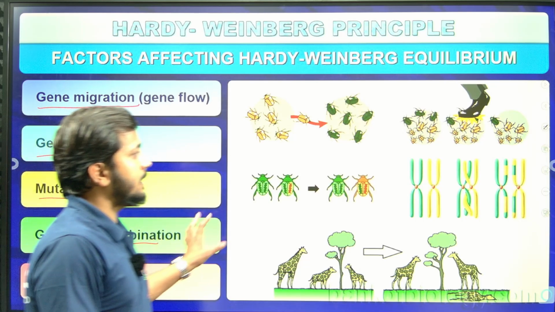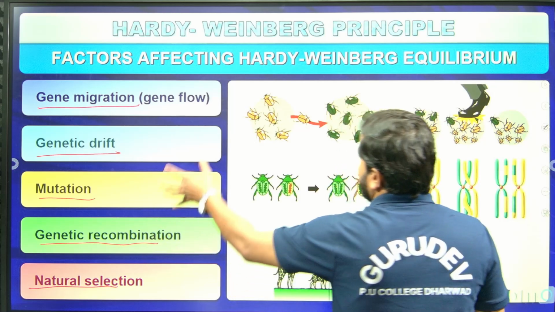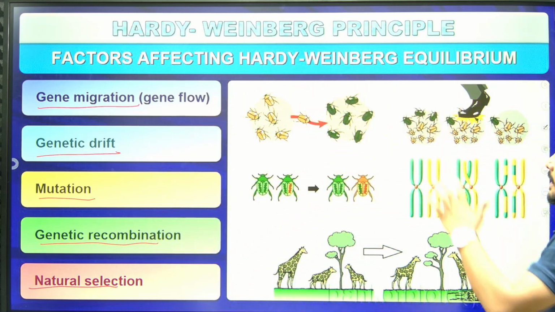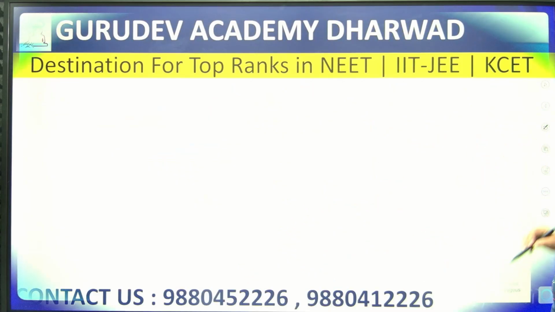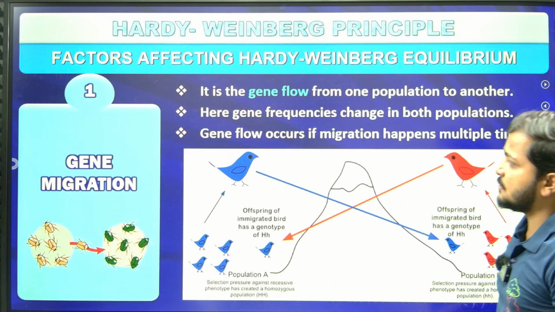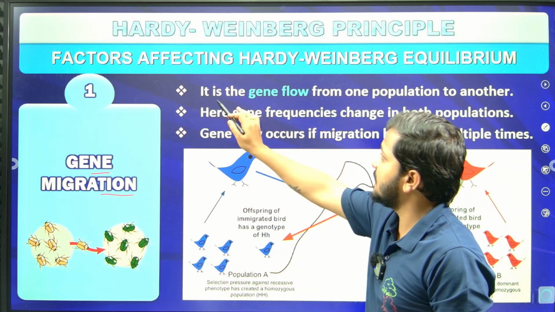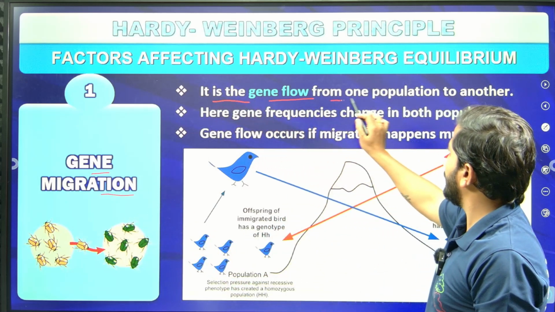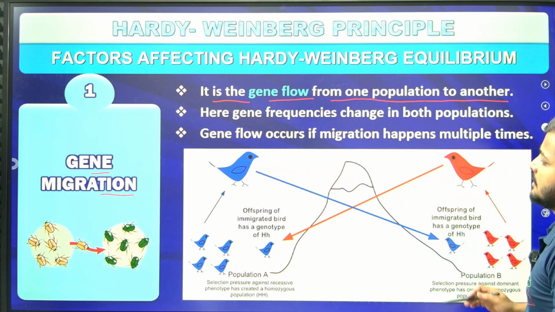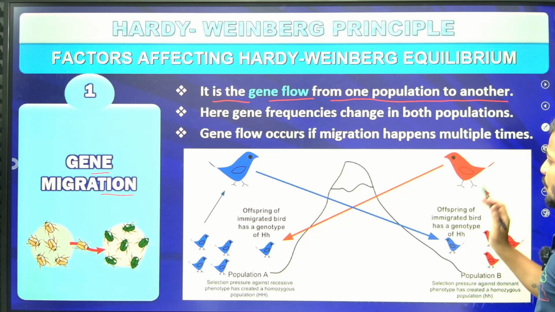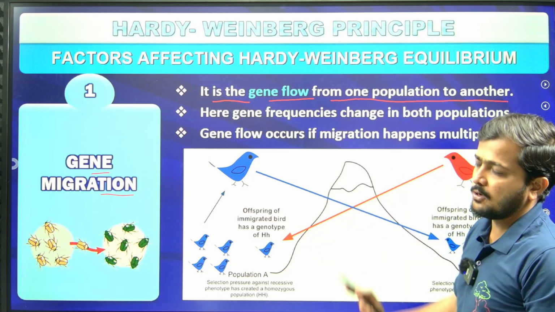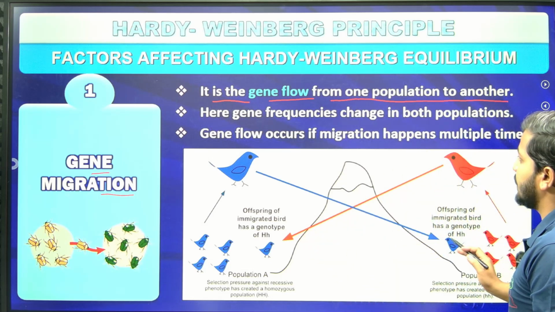Based on this only, the particular factors affecting Hardy-Weinberg's principle, one by one we will discuss here. The first one is gene migration. Now what is gene migration or gene flow? It is the gene flow from one population to another, traveling from one geographical area to the next geographical area. So that is what you are going to find out.